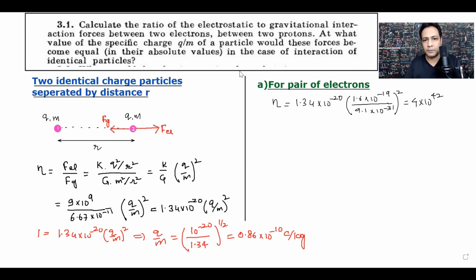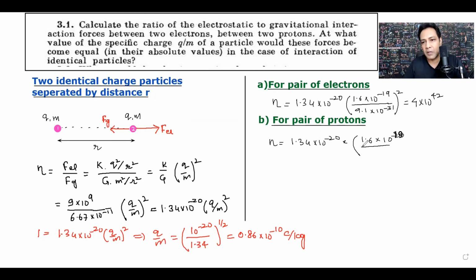And now similarly for the pair of protons, this ratio will be 1.34 into 10 to the power minus 20 multiplied by q by m whole square. Charge of the proton is the same as that of the electron, that is 1.6 into 10 to the power minus 19 coulomb, but the mass of a proton is 1.67 into 10 to the power minus 27 kg, and we have to take the whole square. So solving this, let me use the calculator, we will get 1 into 10 to the power 36. So this is the answer for this question.